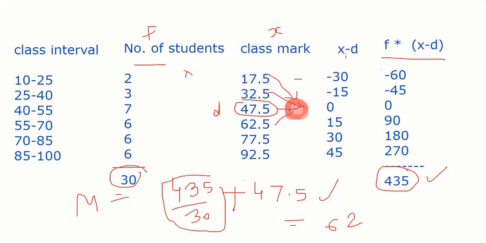This deviates from this, and this deviates from this. Do you understand? This is your center point now. So obviously you do 17.5 minus 47.5, because you are taking the deviation from this. If you had taken 17.5 as the deviation point, you would say 17.5 minus 17.5 is 0, then all the other numbers would come big. So from whatever deviation point, you are subtracting it. Is it clear, everyone?